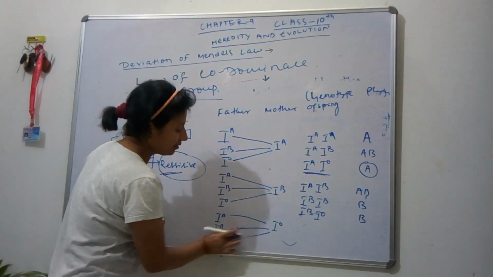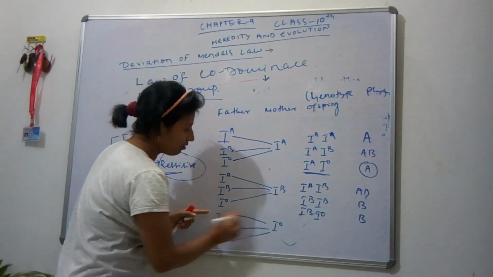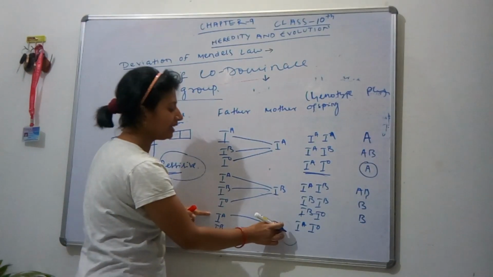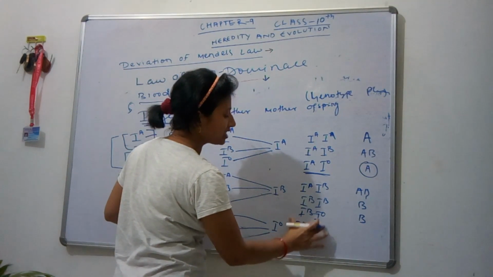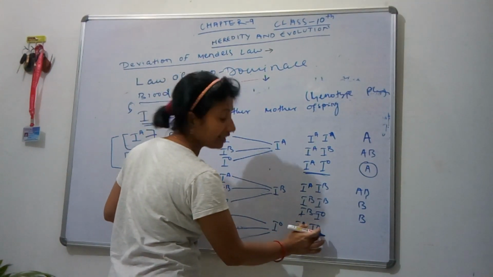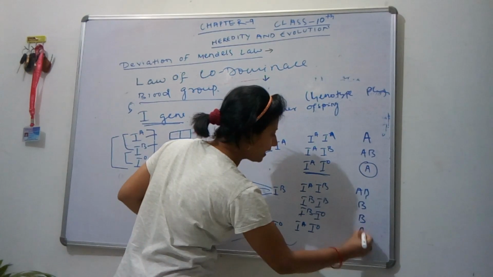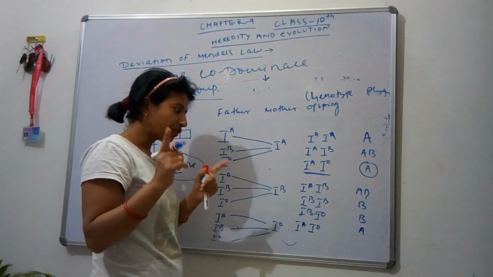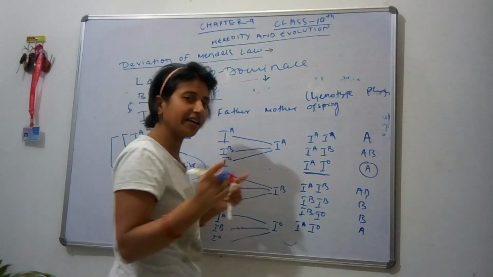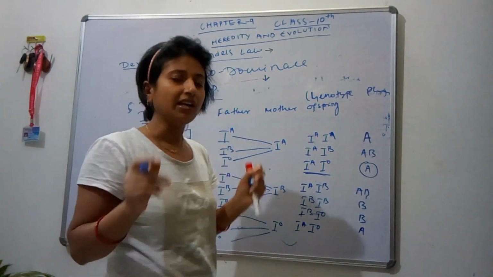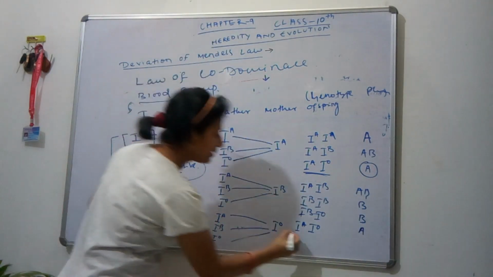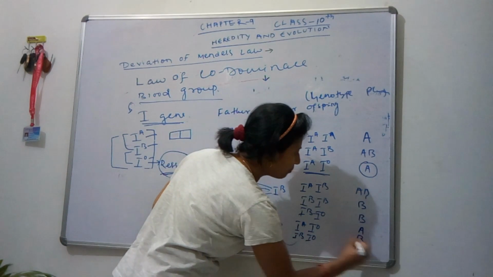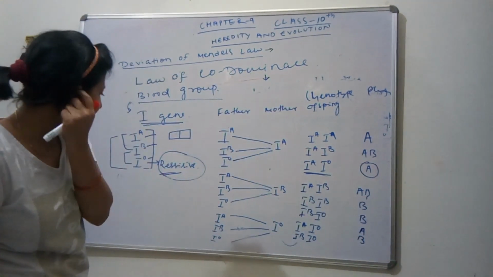Then the cross done by IO: IA from father and IO from mother. Then the genotype, meaning the gene containing two alleles, IA, IO, and the blood group will express A. As you know, O is recessive. Always remember blood group O or IO is recessive. So when it comes with IA and IB, it will not express itself. So next IB, IO, here IO is also recessive, so only blood group B will express itself.